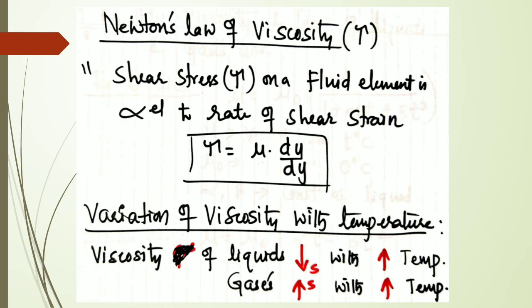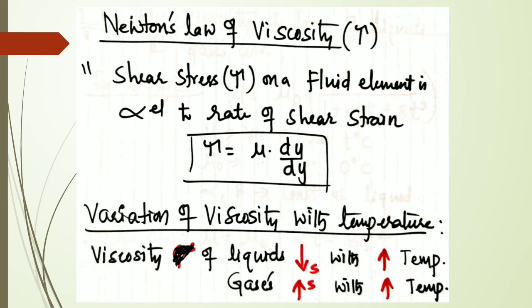Now with respect to viscosity, how exactly will the variation be with respect to temperature? That is very important, especially in fluid mechanics. Viscosity, how exactly will it vary with respect to temperature? Now for liquids, what happens to the viscosity of liquids? It decreases. Viscosity in liquids decreases with an increase in temperature. Always in case of liquids, the viscosity decreases when there is an increase in temperature.